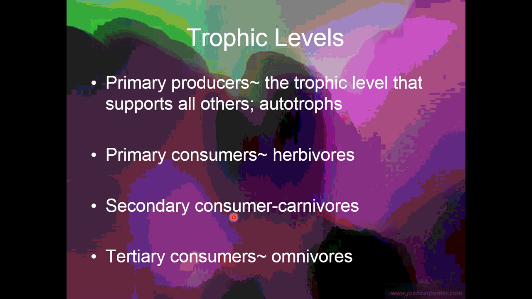Secondary consumers are those that eat the primary consumers. These can be either carnivores or omnivores. Secondary consumers eat primary consumers, and sometimes secondary consumers can also eat producers, making them an omnivore. Tertiary consumers are those that eat secondary consumers. So a tertiary consumer can also be an omnivore or a carnivore, depending on the species. Both carnivores and omnivores can fall into secondary or tertiary consumers, and organisms can move between trophic levels depending on the particular food chain. So one organism is not always stuck in one of those levels.